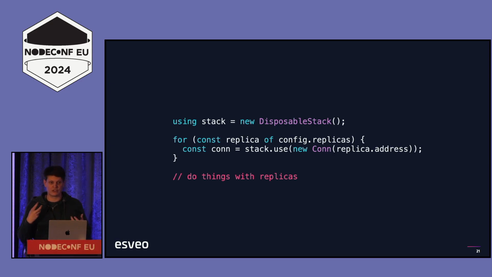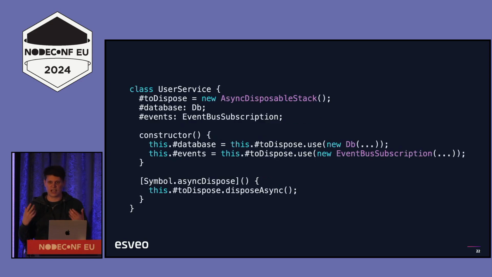And the other thing that it's really useful for is sometimes you have an object or some sort of class that uses a bunch of resources, and in this situation, you don't want to manage cleaning them all up yourself, so just throw them all inside this stack and then manage cleaning up the stack itself.